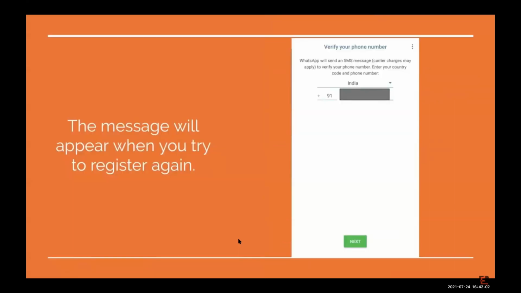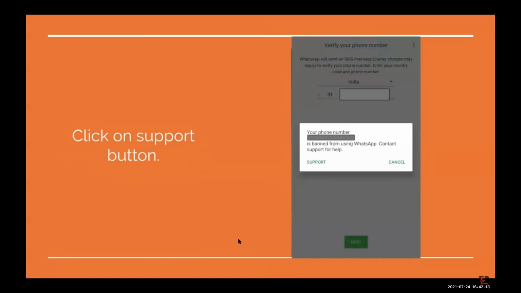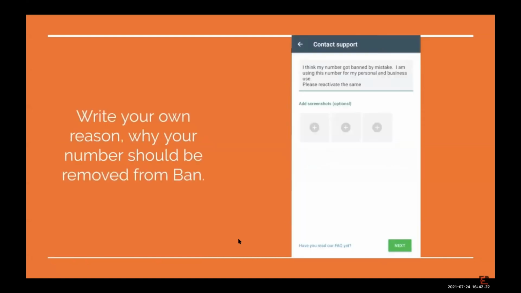So first of all, what will happen is when your number gets banned, you will be logged out of WhatsApp. So you will not be able to start your WhatsApp and you will get this screen. Then you enter your number and try to do next and register again. So it will tell you this, your phone number is banned from using WhatsApp. Contact support for help. So you click on support, then it will take you to this screen.